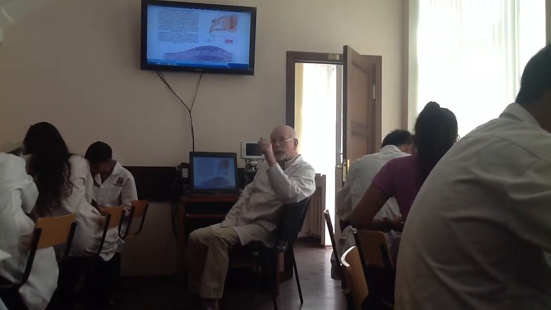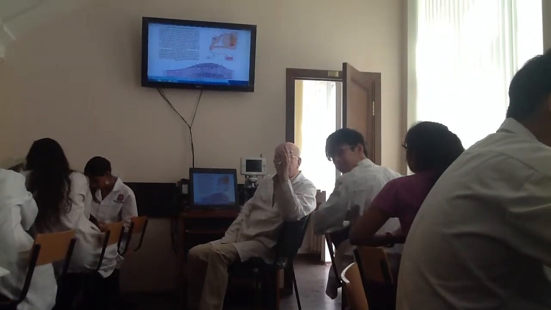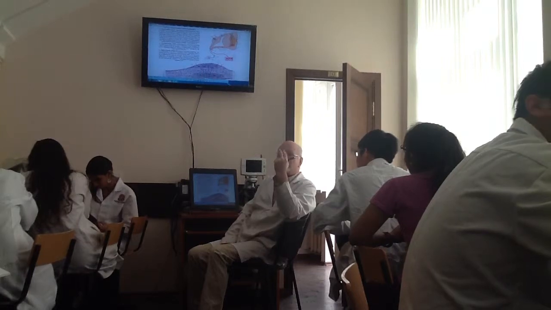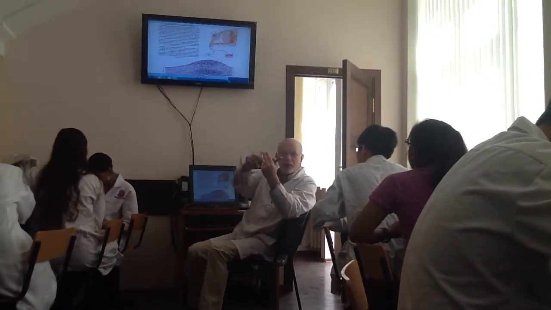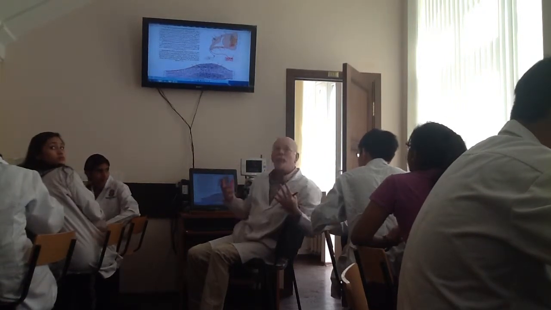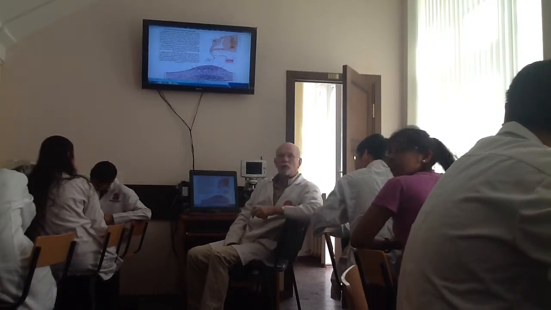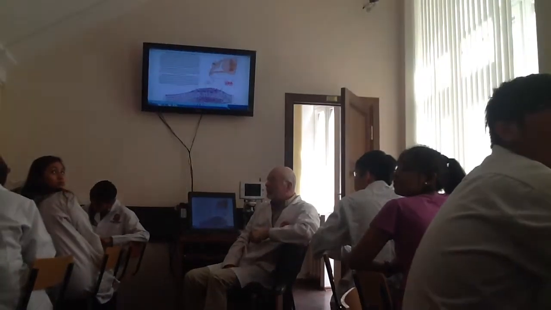The next morphological type of neurons presented in this chart, in the middle: bipolar. Real bipolar. Pseudo-unipolar is bipolar, but pseudo. Here, bipolar. You see that one process begins at the left, another at the right.